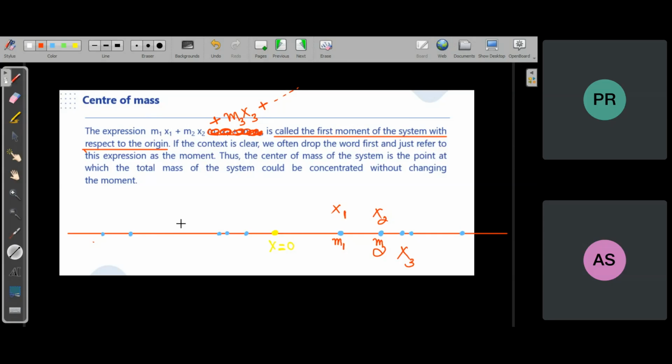Now you have to understand that center of mass is that point about which the mass moment, or you can say the first moment of the system, becomes 0.